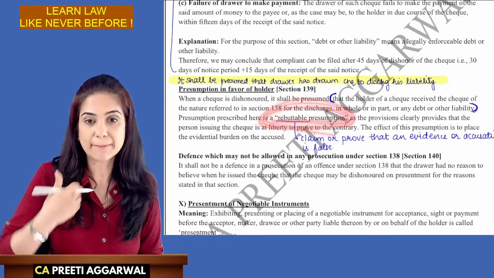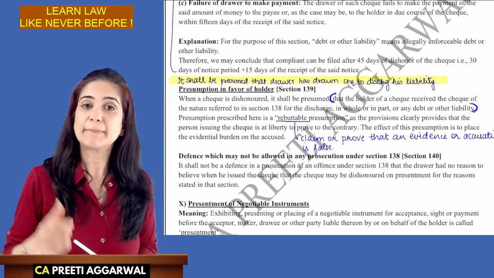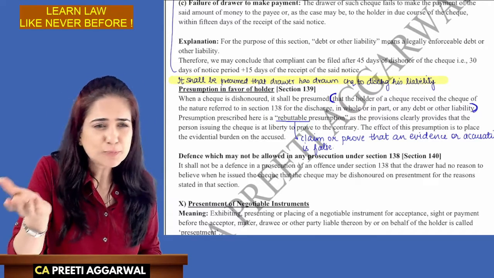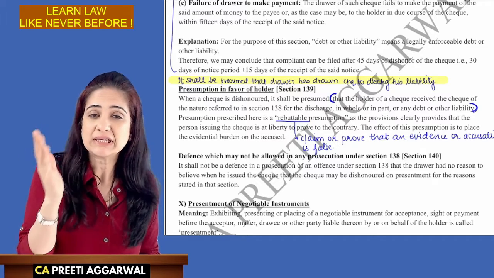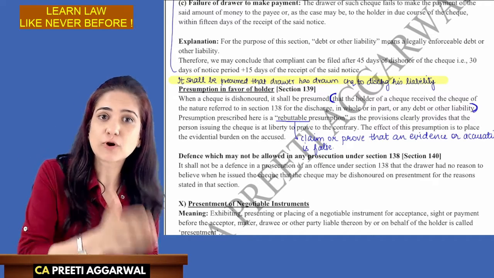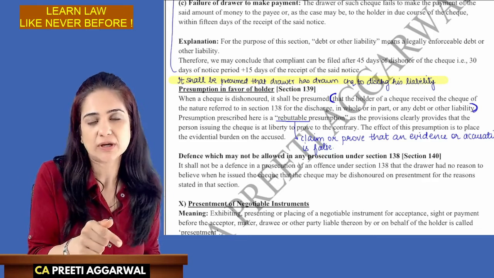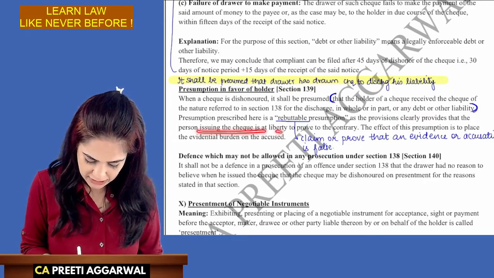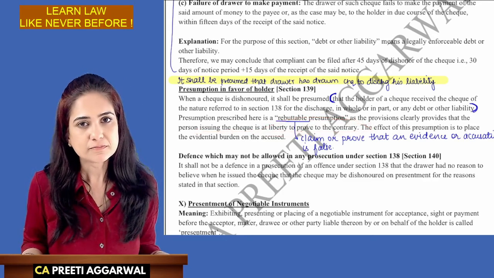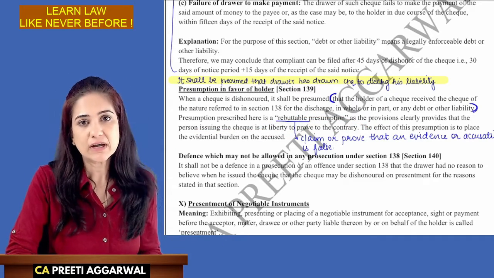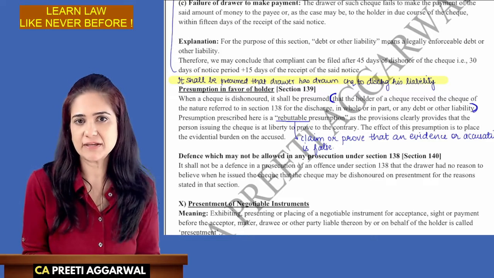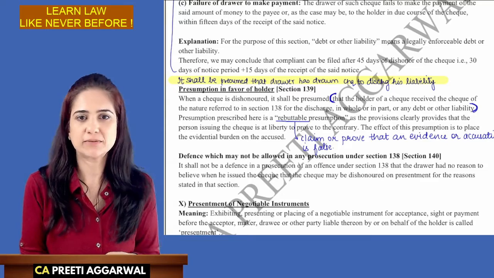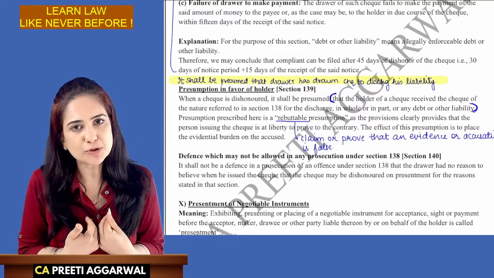But the presumption is a rebuttable presumption. Now, what is the meaning of rebuttable presumption? Rebuttable means that the other person, that is the drawer, will have to prove, no, judge, this person took the check through fraud or he stole the check. You prove it. So the person issuing the check can prove to the contrary. If he wants, he can prove it. If he doesn't prove it, or if he doesn't take any initiative, law will assume that I have received that check because some debt or liability was due to me.